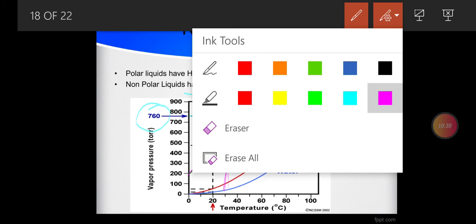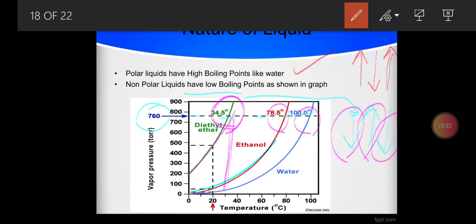Whereas let's talk about ethanol, the second curve. It touches the atmospheric pressure line at 78.5 degrees. It is comparatively more polar than diethyl ether, but less polar than water. So it belongs to the first category. The intermolecular forces are high, the vapor pressure is low, and if vapor pressure is low, the boiling point is high.